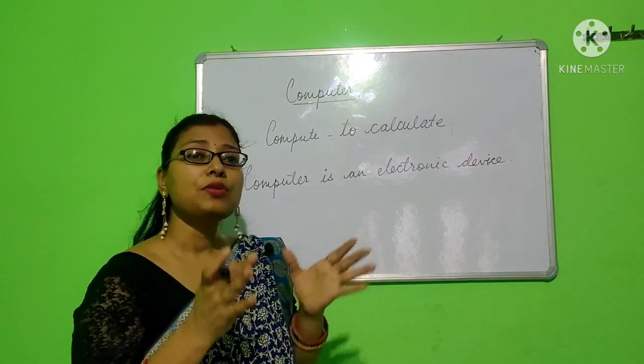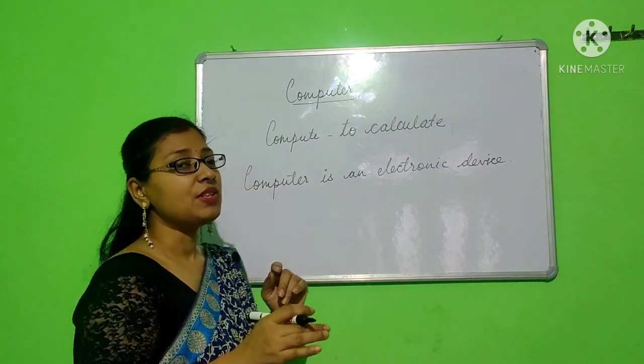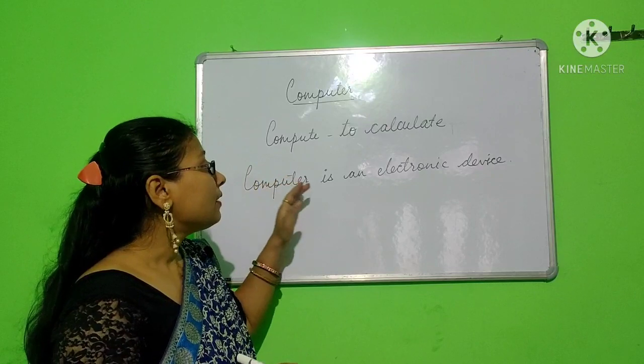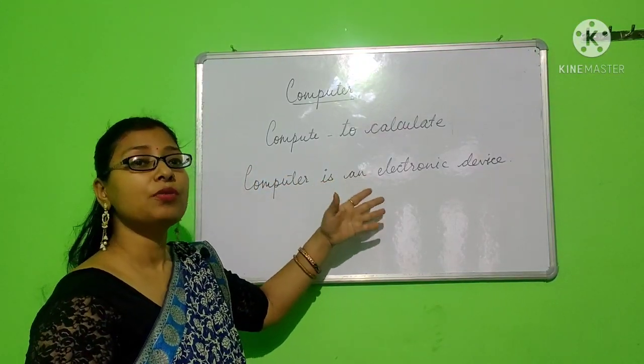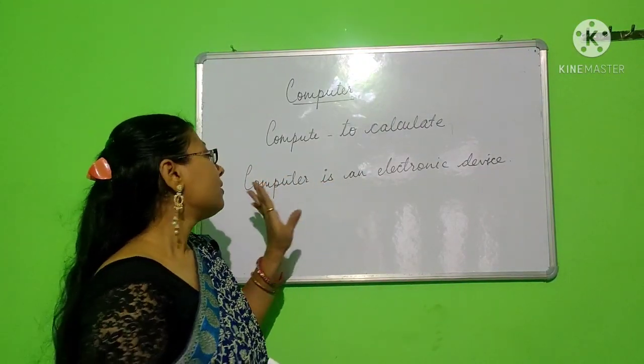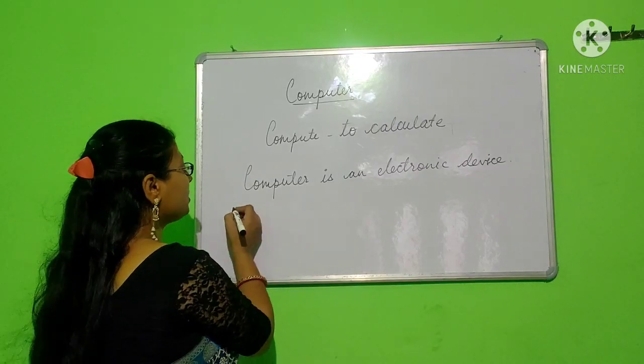Moving on to a more complex definition. Complex means a definition which includes more of the working of the computer. Let us now understand what it is.